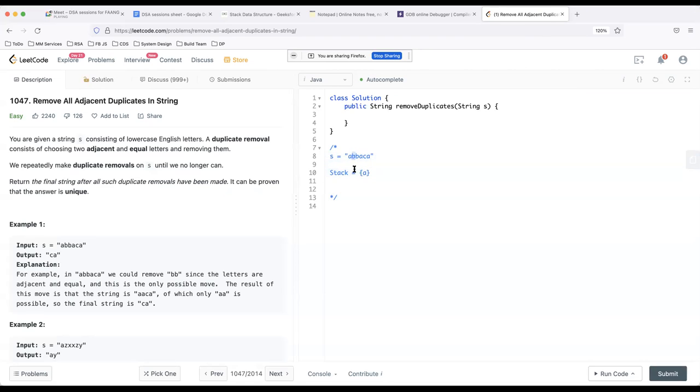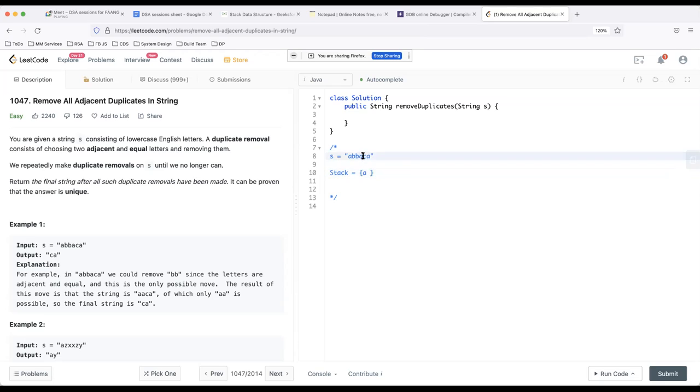Then we come on to the next character, which is B. So we compare B with the top. Top is A, so we push B also into the stack. So stack contains A and B. Now we have another character B. We check the top of the stack. Top of the stack is B, so we pop from the stack, and we don't push B. Instead, we pop from the stack, so stack becomes A, and then